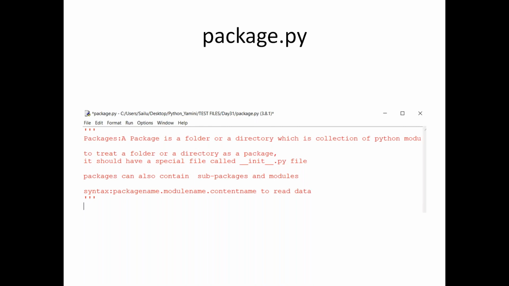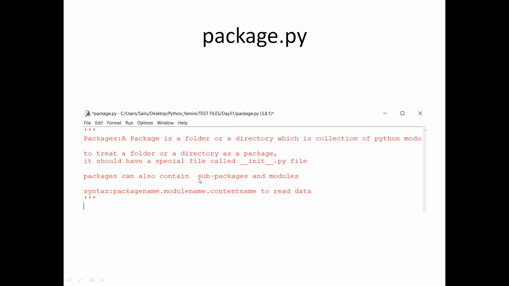A package is a folder or a directory which is a collection of Python modules. These Python modules can have different functions. To treat a folder or a directory as a package, it should contain a file called double underscore init double underscore dot py. It is going to be an empty script. With the name __init__.py, the system treats that particular folder as behaving like a package.